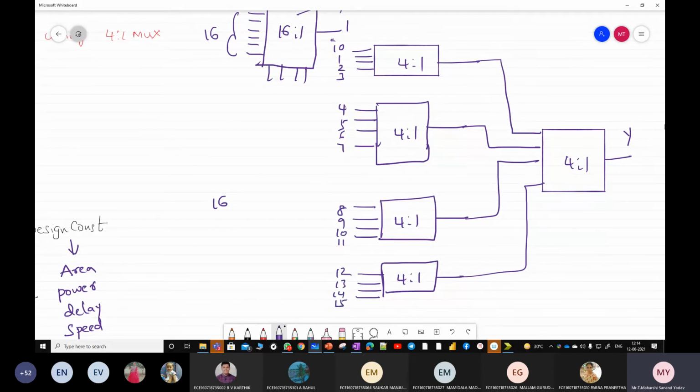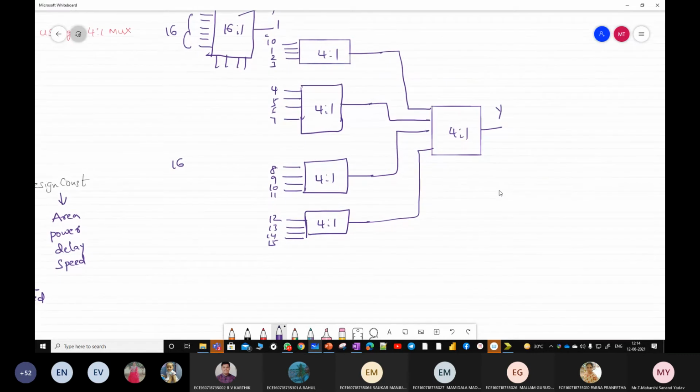Now tell me about the selection lines. How many selection lines are there and where do I have to take them? S3, S2 in the outer one, the right hand side. S3, S2, S1, S0.